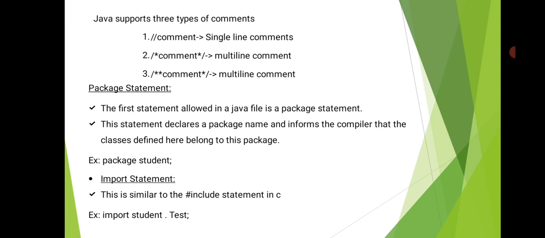Whatever classes they write, that is, the built-in classes which are present in the Java language, all begin with an uppercase letter. So through that we can identify this is a class and this is a package. In our example also, I take import student, which is a package, and dot test, and test is the class name, which begins with an uppercase letter. So test, which is in the student package, will be loaded into our program through the import statement.